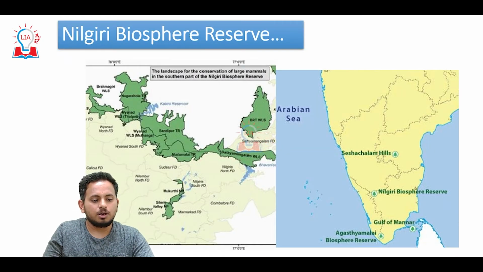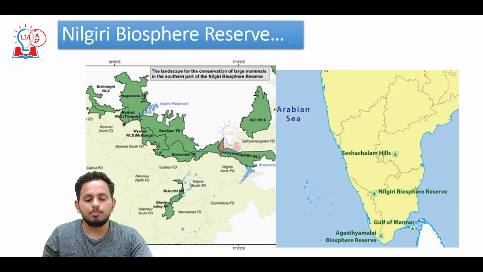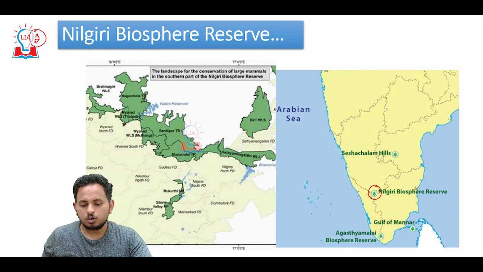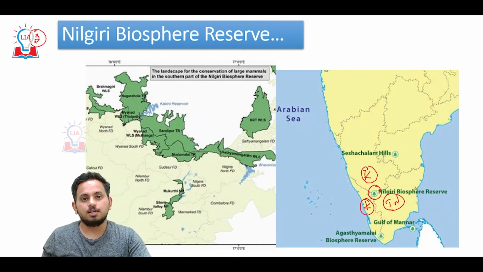The second one for the day is Nilgiri Biosphere Reserve. This is the exact location of Nilgiri Biosphere Reserve along the tri-junction of Karnataka, Kerala and Tamil Nadu. It is located at the tri-junction of 3 states. That is Nilgiri Biosphere Reserve. This is with respect to location.